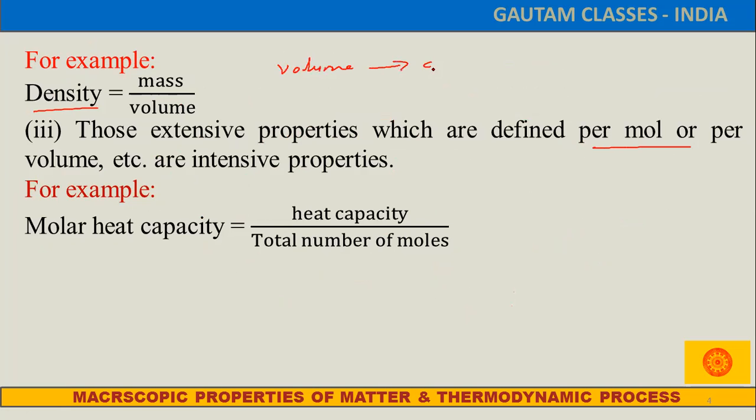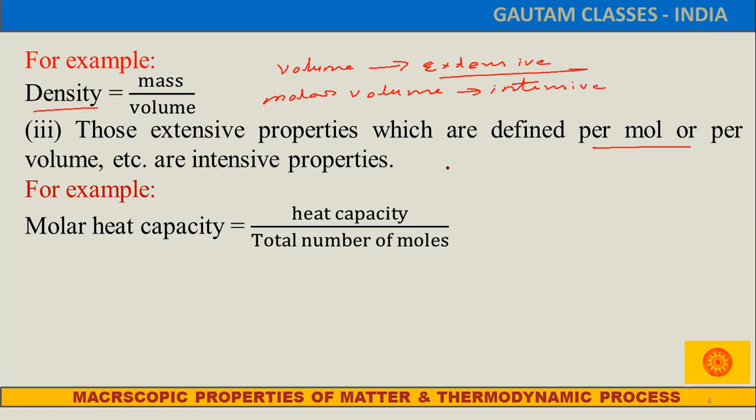Volume is our extensive property. If we define that volume per mole, that means the volume of 1 mole of gas, that is called the molar volume. So molar volume is our intensive property.